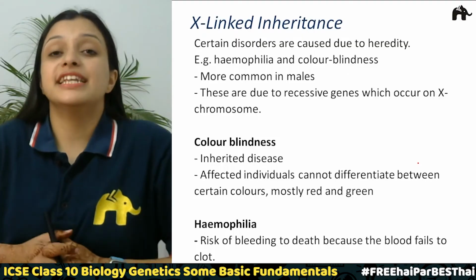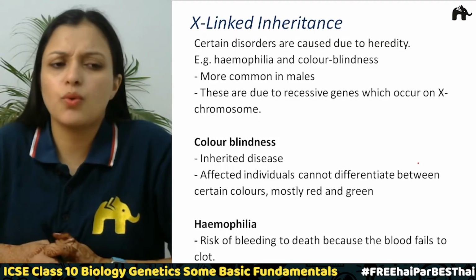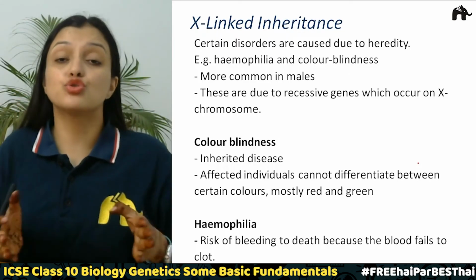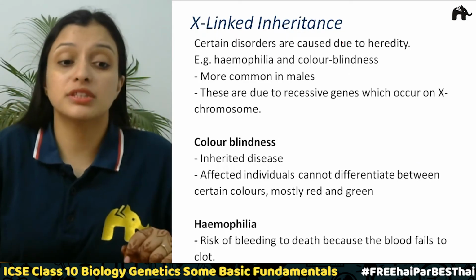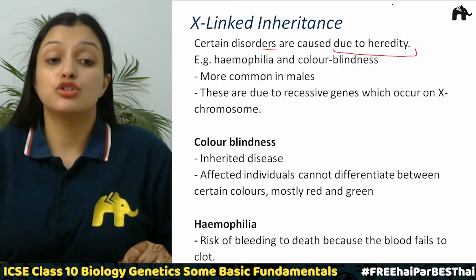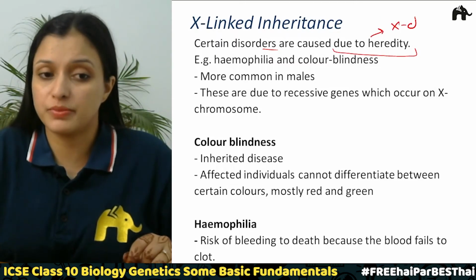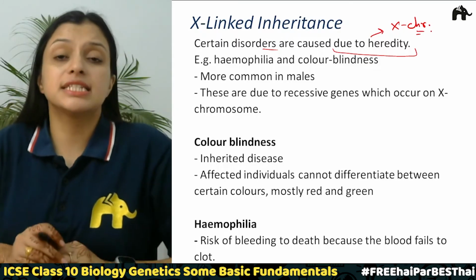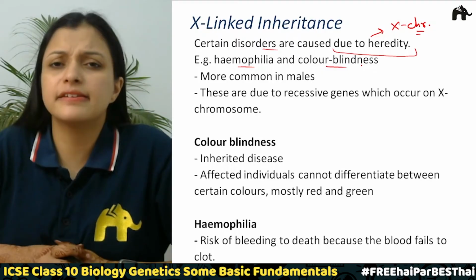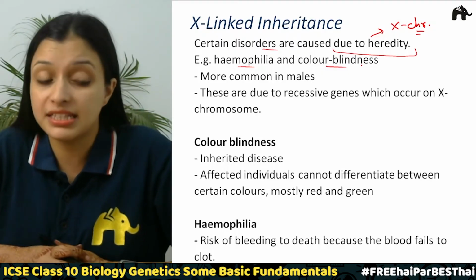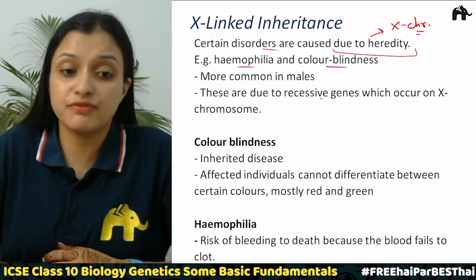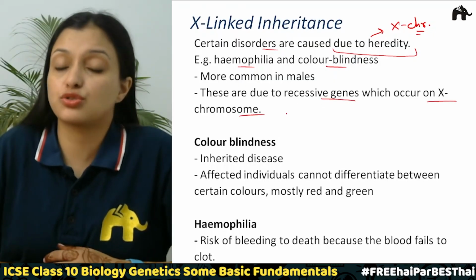Correct? Now the next is X-linked inheritance. So what is this X-linked inheritance? The inheritance which is due to the X chromosome. There are certain disorders which are caused due to heredity and due to this X chromosome, right? These diseases are like hemophilia and color blindness, and they are very common in males, and these are due to the recessive genes which occur on the X chromosomes.